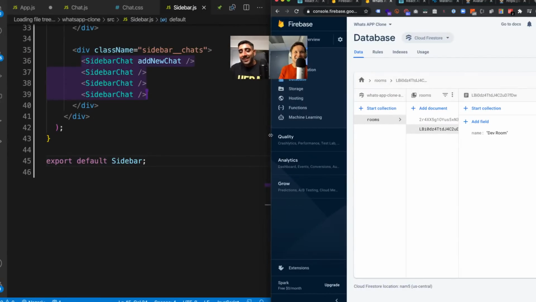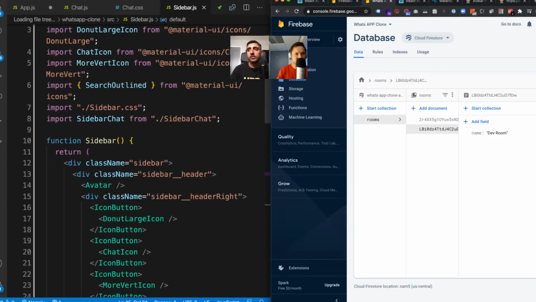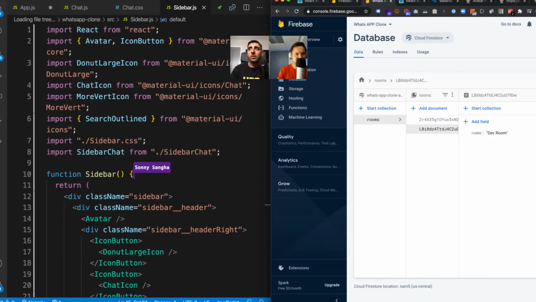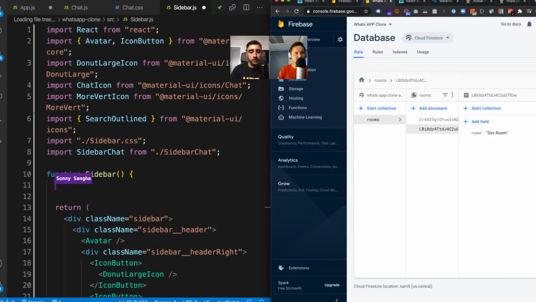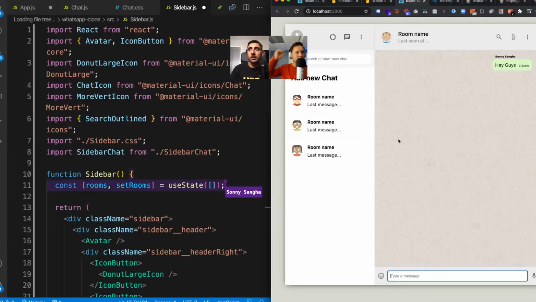So here I naturally had everything hard coded before. I don't want to pull it in from the hard coded stuff now. I want to map through all of the sidebar options with all the different rooms, and say which room we're in. So we're going to go up to the top and create a piece of state called rooms. We'll say const rooms, set rooms equals useState, and this is an empty array.